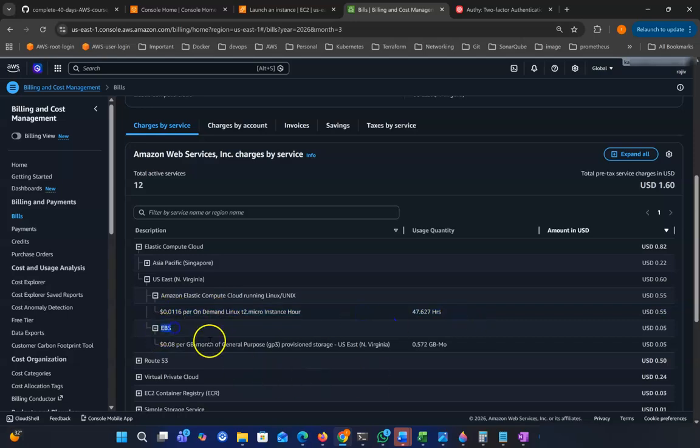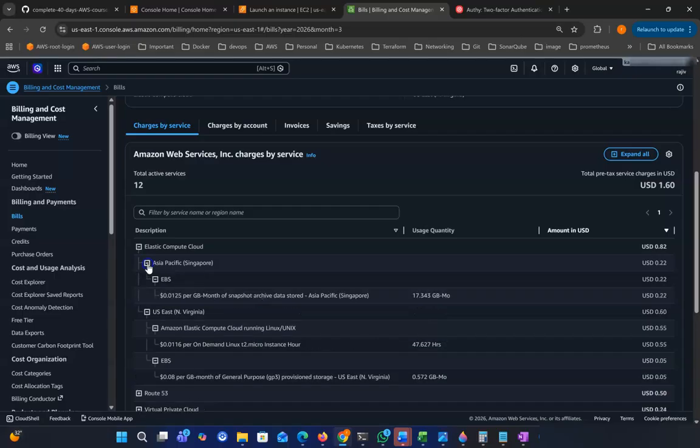And EBS is Elastic Block Storage. Here the cost is 0.08 per GB. This is not per hour, this is per GB. Storage is always charged per GB. So this cost is for 0.572 GB I used. This cost is 0.05.